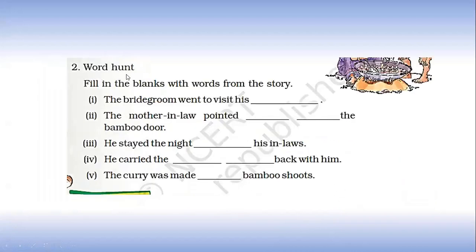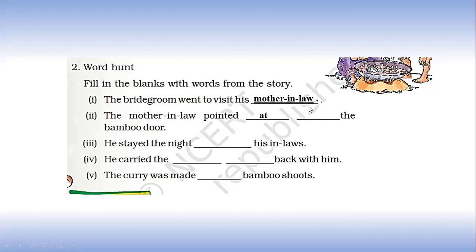Next is Word Hunt. Fill in the blanks with words from the story. So, children, you need to fill in these blanks with words from the story. The bridegroom went to visit his mother-in-law. Next one, the mother-in-law pointed dash dash the bamboo door. Pointed at the bamboo door.